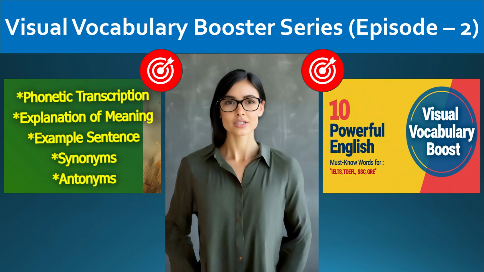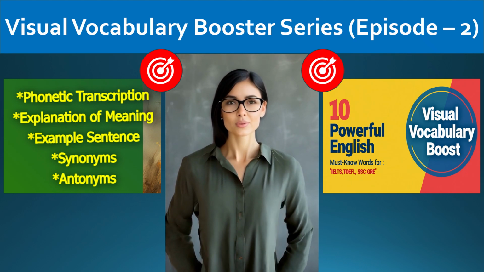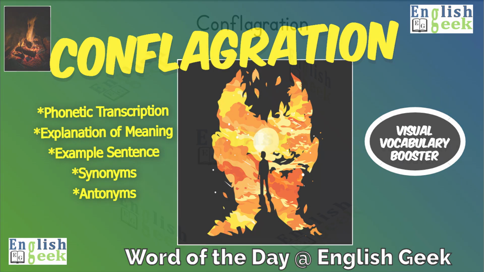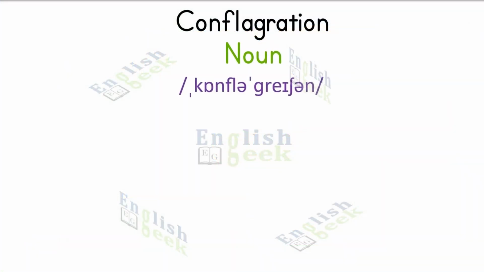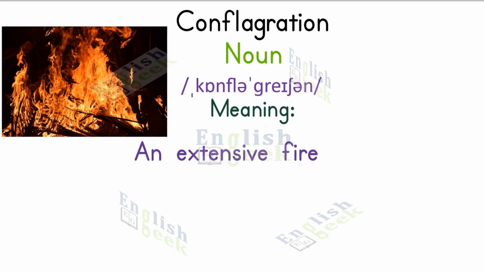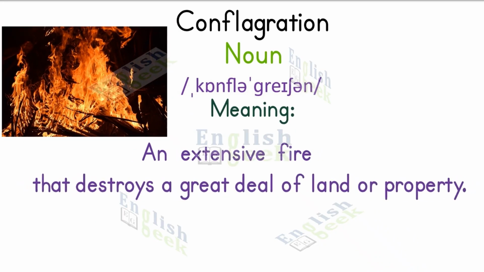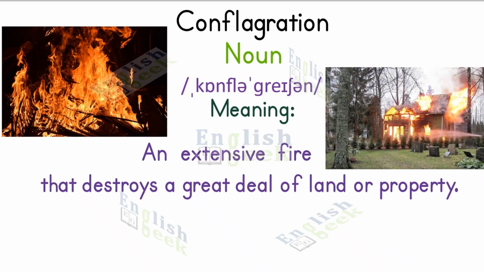From surrender, let's move to destruction, a fierce word for an uncontrollable fire. The word conflagration is a noun. It is pronounced as conflagration. It means an extensive fire that destroys a great deal of land or property.